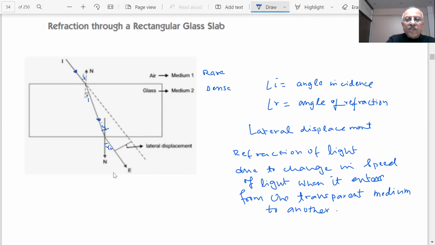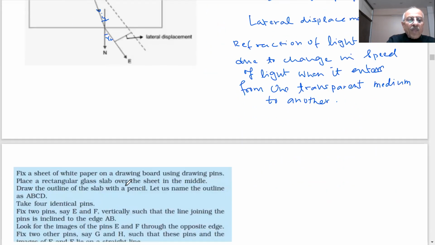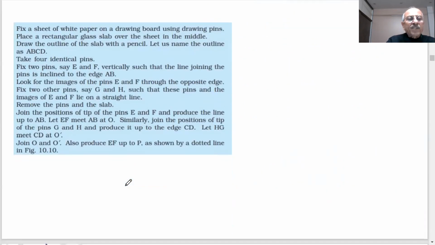All right, you can draw this picture, students. Activity. We can perform another activity, students, which is given in the NCERT book. What it says: fix a sheet of paper on a drawing board using drawing pins, place a rectangular glass slab over the sheet, draw the outline of the slab, take 4 identical pins, and fix 2 pins E and F such that the line joining the pins is inclined to edge AB. Look for the images of the pins from the opposite edge, and fix 2 other pins G and H. Remove the pins, join the positions and produce the line. Let EF meet AB at O. Similarly, join the positions of the pins at the other edge, and join O and O'.